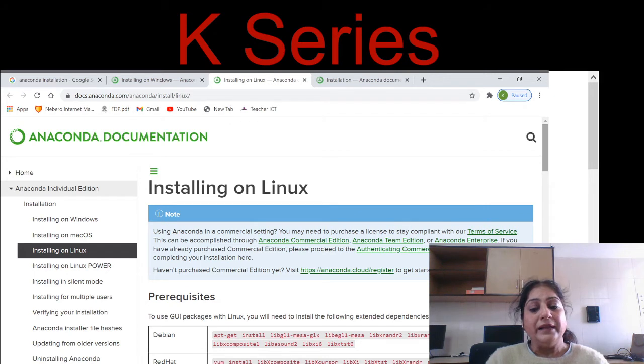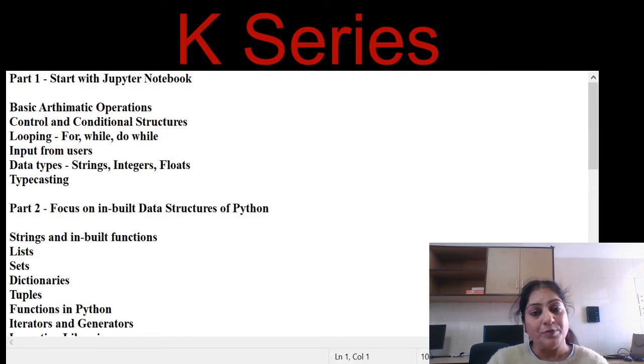Now let me show you. I have split the roadmap of learning Python into 4 parts. Now let me show you how it works. Start with Jupyter Notebook. Part 1 says start with Jupyter Notebook. Why am I saying so? Being a beginner, I suggest you to use Jupyter Notebook.